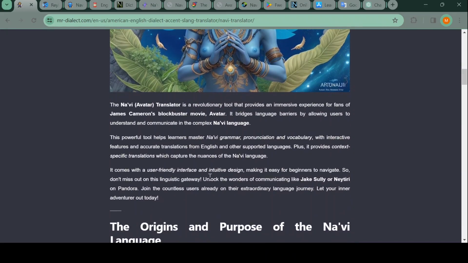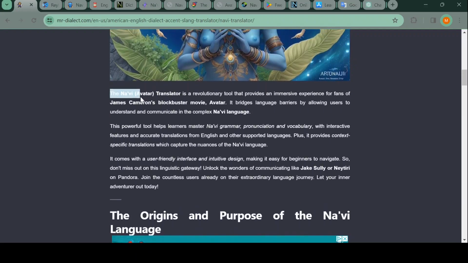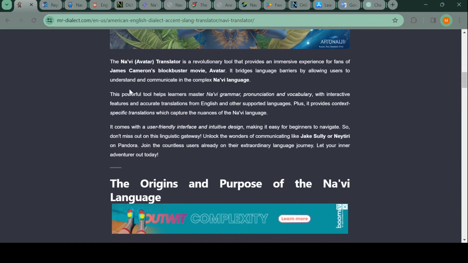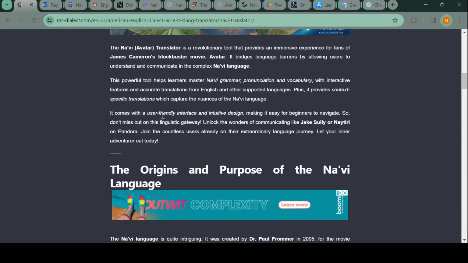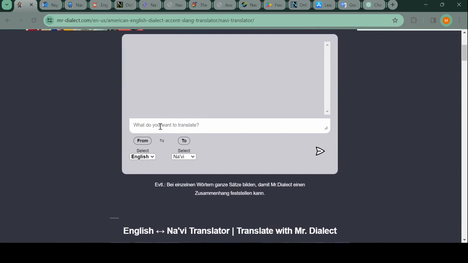Let's first look at what this says. So, the Na'vi Avatar Translator is a revolutionary tool that provides an immersive experience for fans. It bridges the language barrier by allowing users to understand and communicate in the complex Na'vi language. Ooh, complex. I'm looking forward to it. This powerful tool helps learners master Na'vi grammar, pronunciation, and vocabulary with interactive features and accurate translations from English and other languages. Plus, it provides context-specific translations which capture the nuance of the Na'vi language.